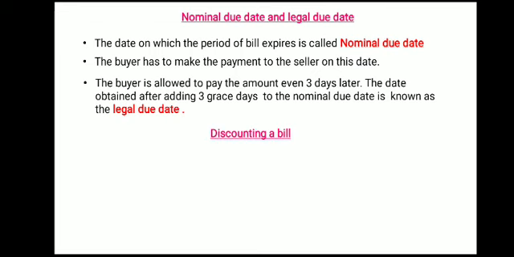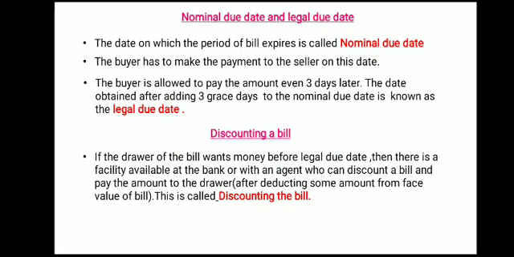Now next and the important topic of the chapter, discounting a bill. Now what is discounting of a bill? You all know what it is. The definition says that if the drawer of the bill wants the money before the legal due date, now see, it is a very important thing, he has some requirement. उसकी ज़रूरत है, उसको डेट लीगल ड्यू डेट से पहले पैसा चाहिए.